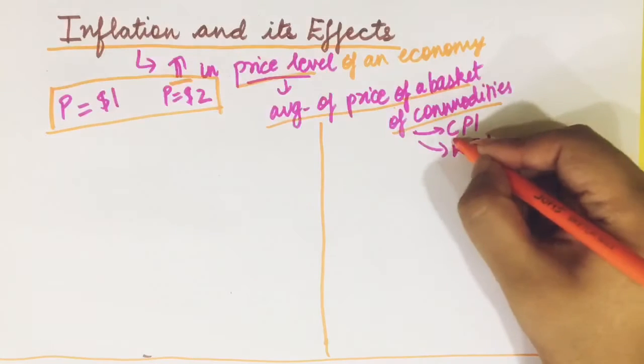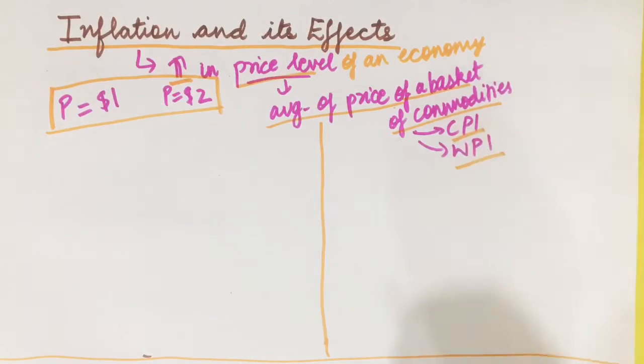So we have CPI, we have WPI, which have different baskets to calculate the prices of an economy. However, in this video we will not go into the detail of the methods available. All we are concerned with is that inflation is the increase in the average price level of an economy. And what is this price level? It is nothing but the average of prices of a bundle of goods present in a basket, which is chosen by the government itself.